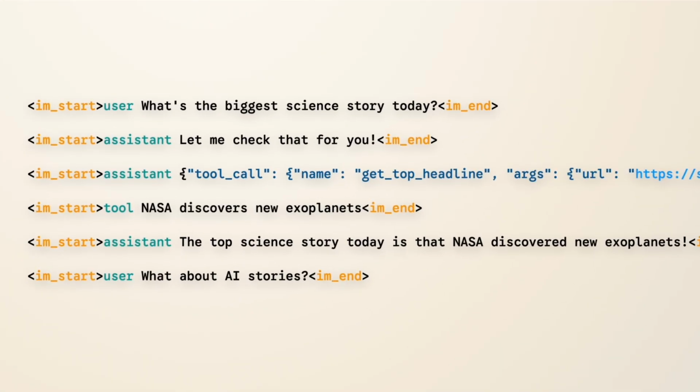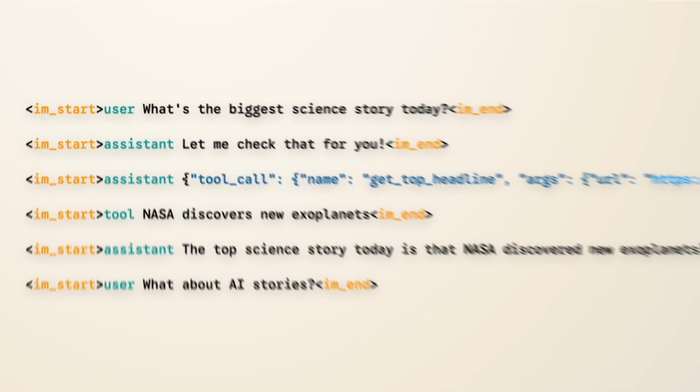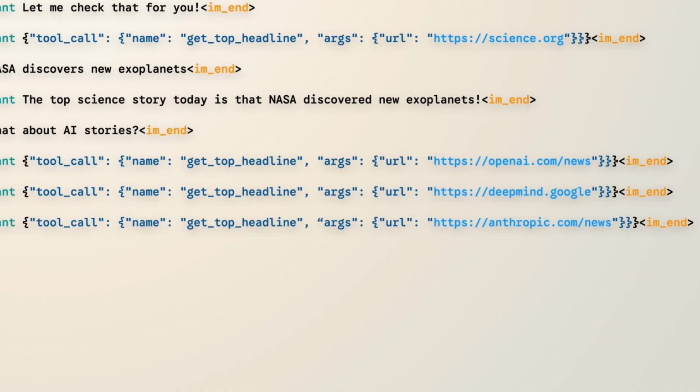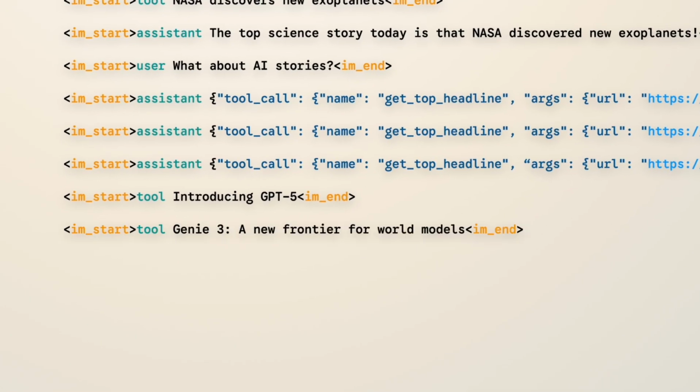To continue this conversation, we can simply add to this list here. What about AI stories? The language model can see the entire conversation history to remember what I'm asking for, in particular, all the biggest stories. And then it might make new tool calls to OpenAI.com, to DeepMind.Google, to Anthropic.com/news. And then it will receive these results. And then finally, it will come up with an intelligent answer to my question.